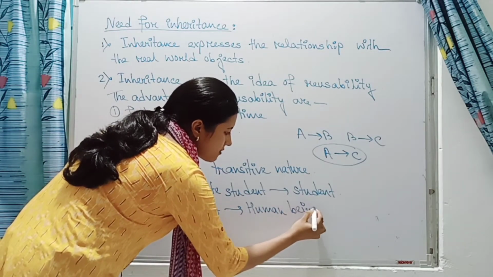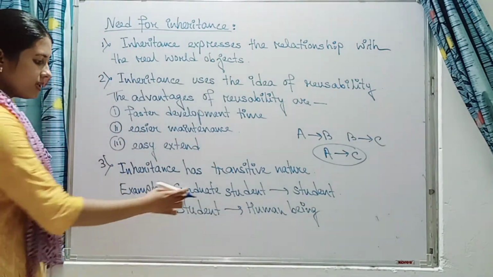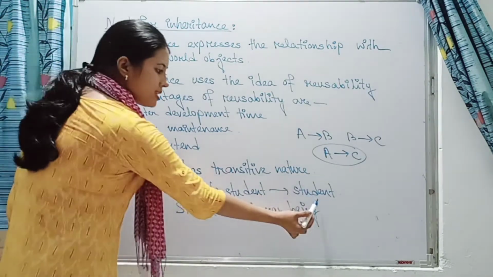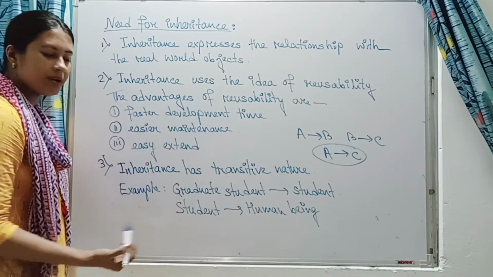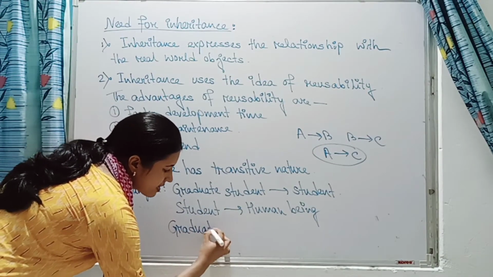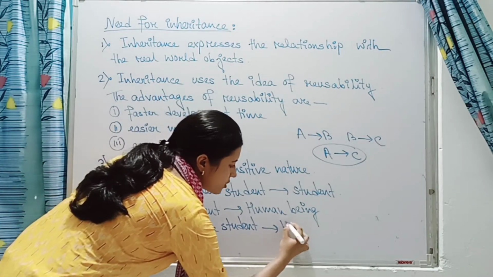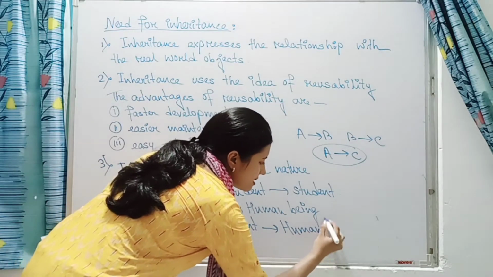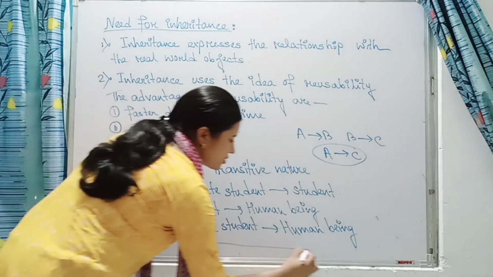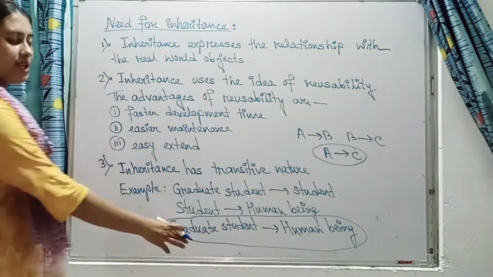So indirectly what we can give as the conclusion is that a graduate student is a human being, because a graduate student is a student and a student is a human being. So what we can derive from here is that a graduate student is a human being. So this is the transitive nature. So inheritance supports the transitive nature of the objects. Okay, so this you must remember.